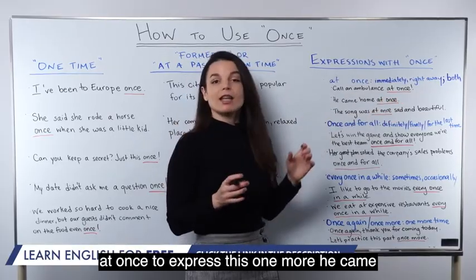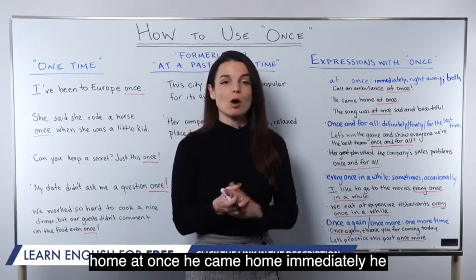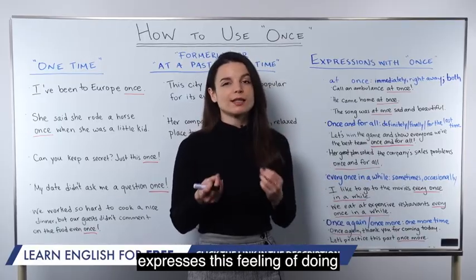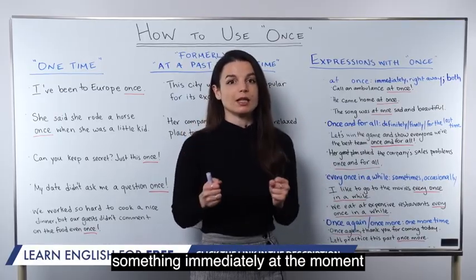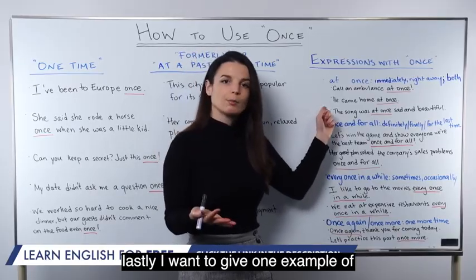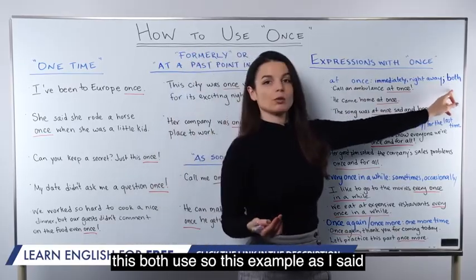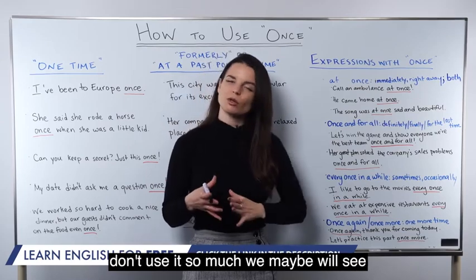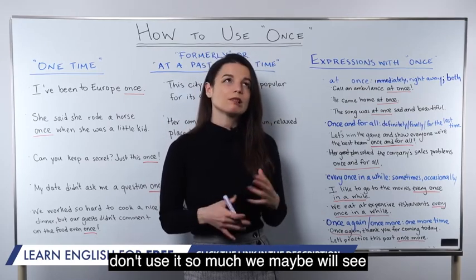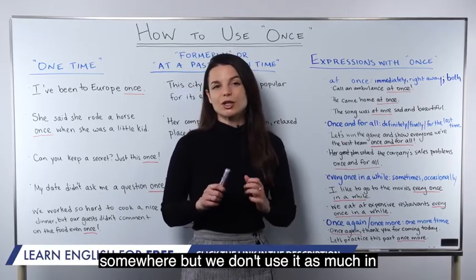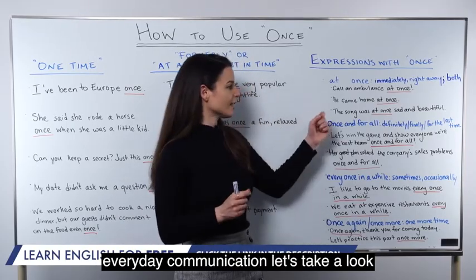One more. He came home at once. He came home immediately. He came home right away. So at once expresses this feeling of doing something immediately at the moment. Lastly, I want to give one example of this both use. So this example, as I said, sounds a little bit old-fashioned and we don't use it so much. Maybe we'll see it in writing, some writing pieces somewhere, but we don't use it as much in everyday communication. Let's take a look though.